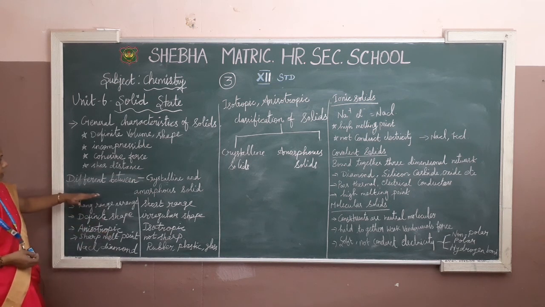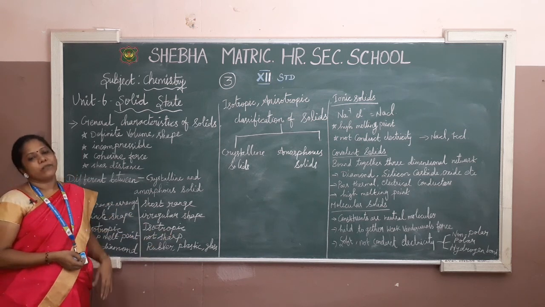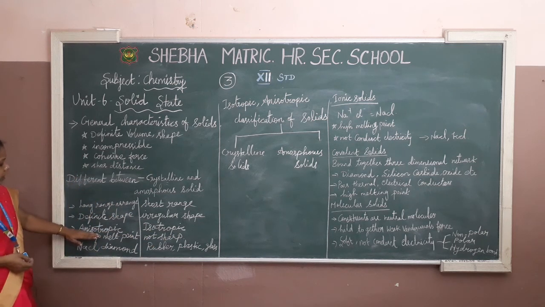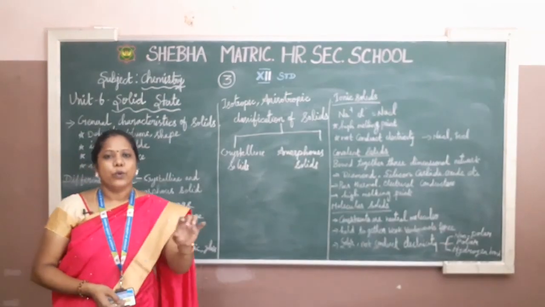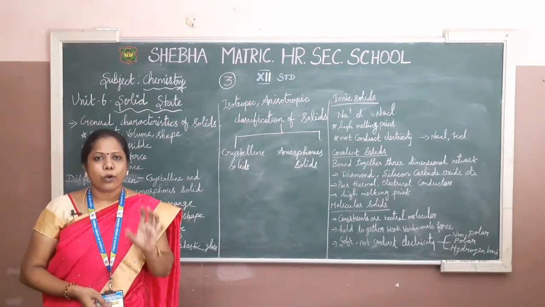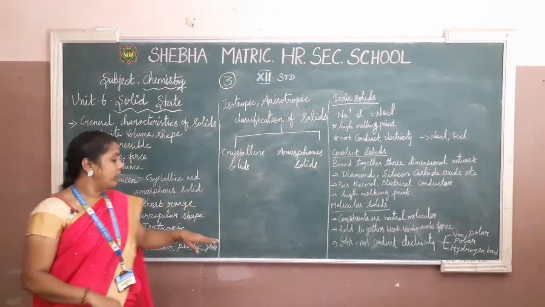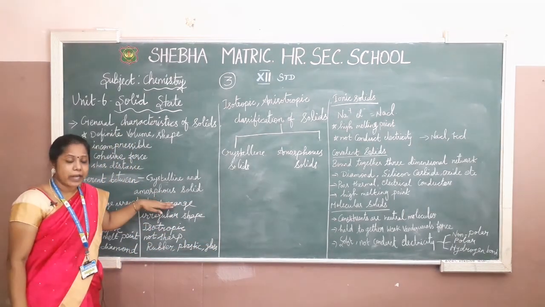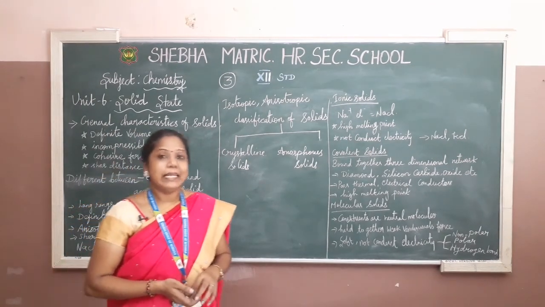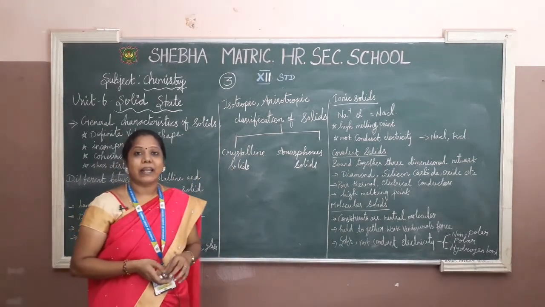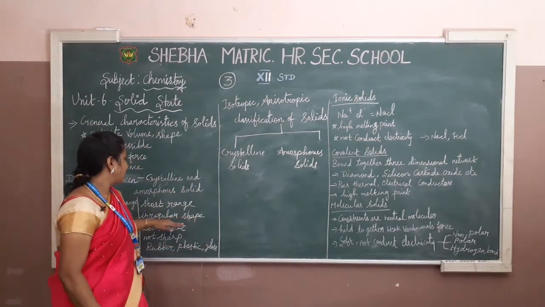Anisotropic is for crystalline solids, and isotropic for amorphous solids. Anisotropic means what? Isotropic means what? Generally isotropic means uniformity. But here, in the solid state, isotropic means identical values, identical values of electrical force and refractive index. In these, the identical values are found in amorphous solids.